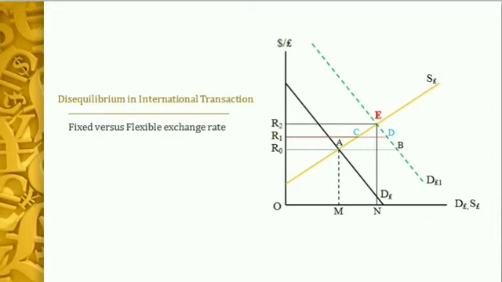Now, under the fixed exchange rate system, since the method to correct the balance of payment disequilibrium is a policy issue, the government may decide not to devalue its currency by R0, R2 amount. Rather, it may decide to increase its exchange rate from R0 to R1 only. In that case, there will be some amount of deficit in the balance of payment, and the exchange rate will be devalued only partially.